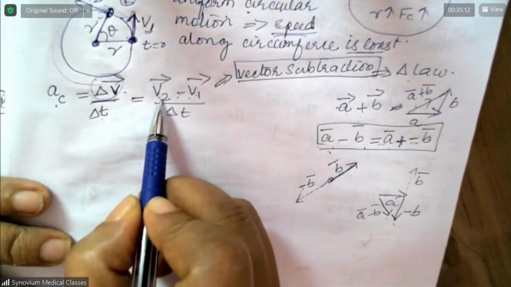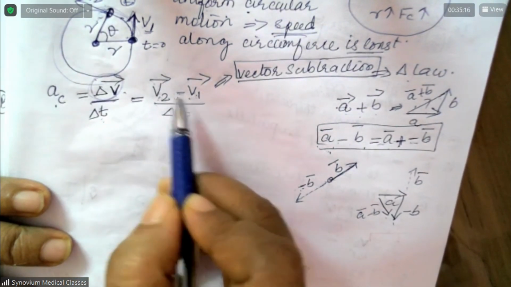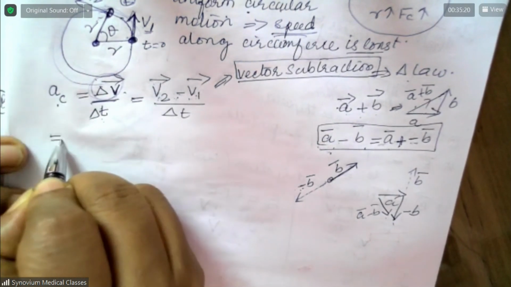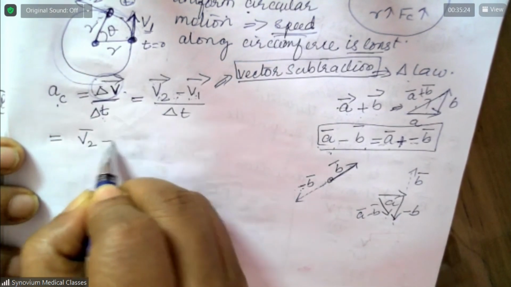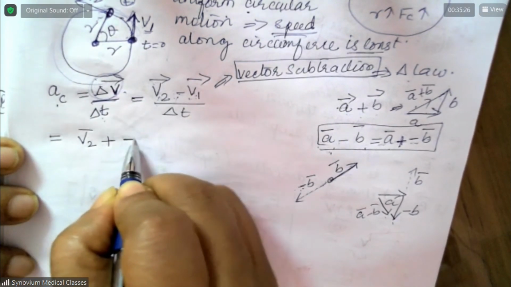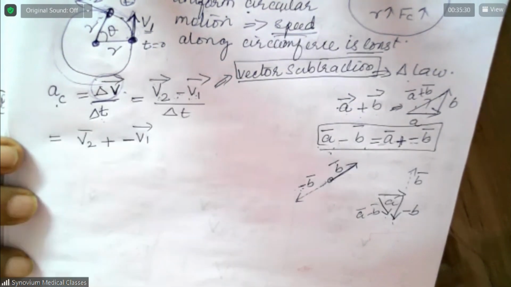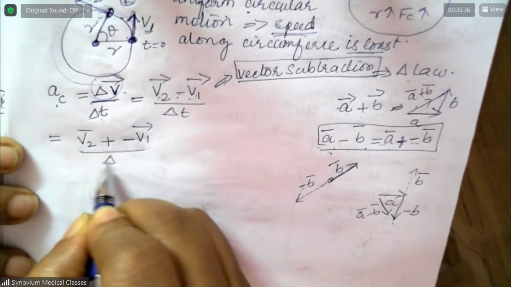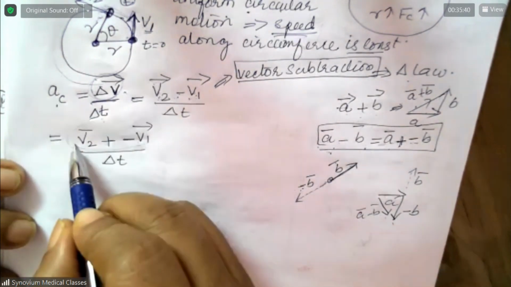Now, what do we need? This is vector subtraction. V2 minus V1, both are vectors. So this is equal to what? Final velocity plus the negative of vector 1, divided by delta T. Understood? Now, how will you do this?